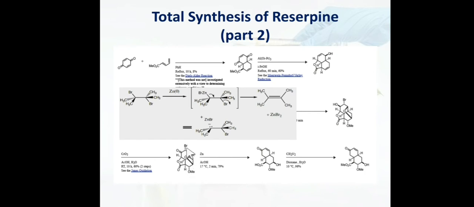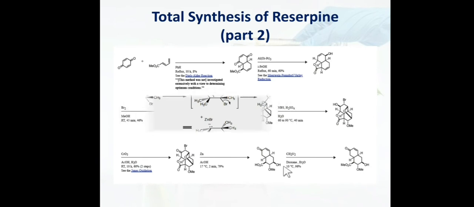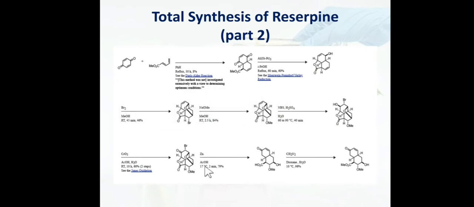We get ZnBr over here. This bonding pair will come over here, and now this epoxide type, or I will not say epoxide, but oxygen containing ring system will open, and it will become OH over here. Then we get the double bond over here as we saw in the previous mechanism. So we get a double bond over here and opening of this oxygen containing ring system to form the OH over here. So this is the role of Zn acetic acid when we treat it with this molecule.